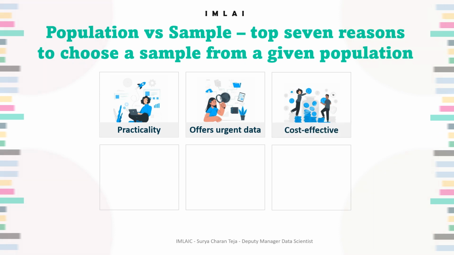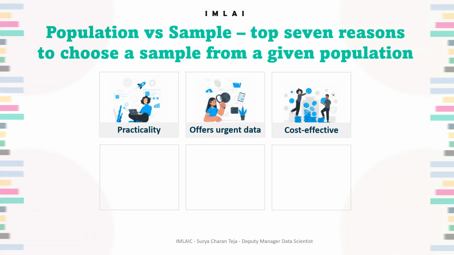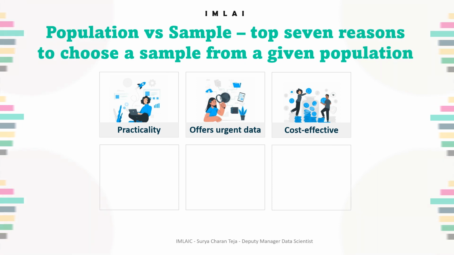Then the third reason, it's cost effective. The cost of conducting research is often a parameter for the study. Researchers must do their best with the resources they have to conduct a survey and gain accurate insights. Surveying a representative population sample is cost effective as it requires fewer resources like computers, researchers, interviewers, servers, and data collection centers.